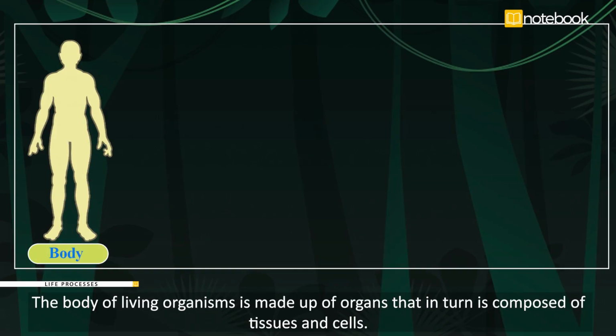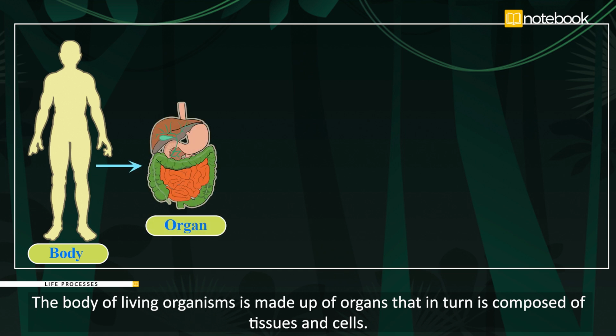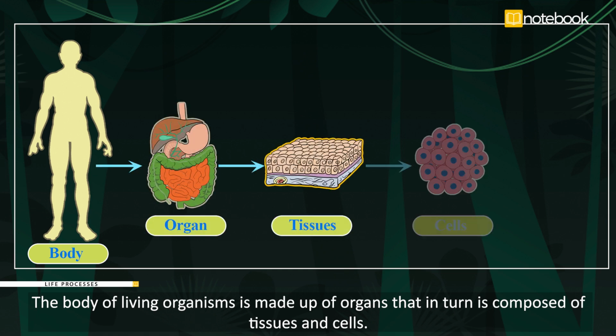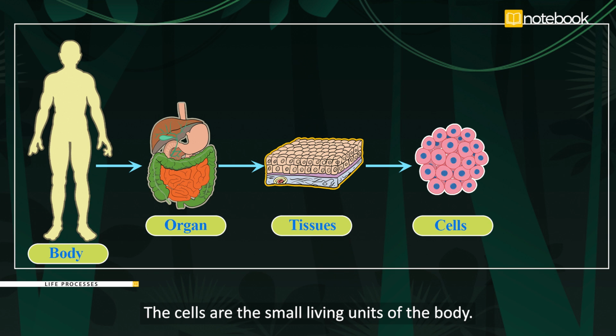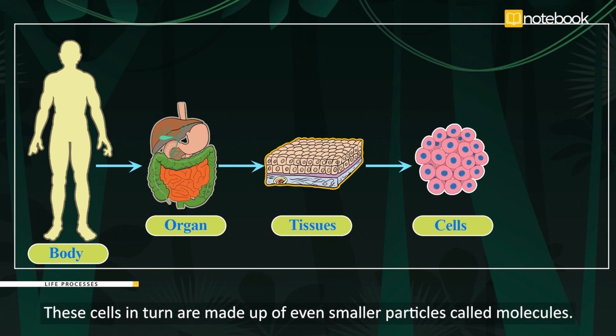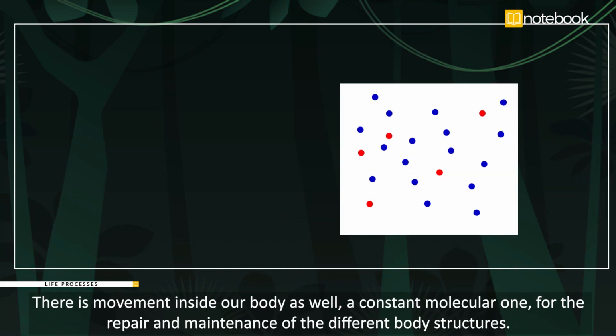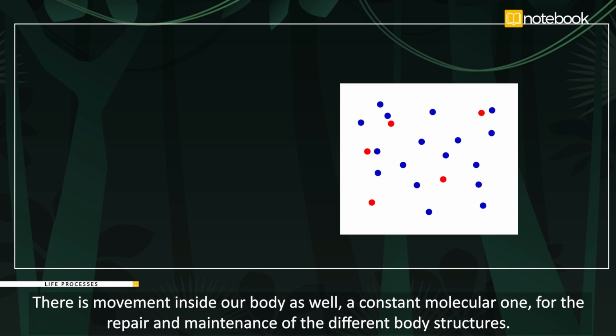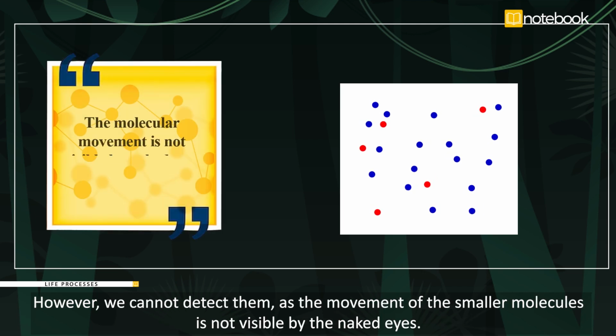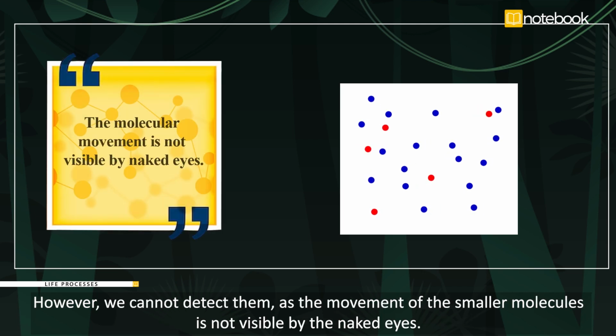The body of living organisms is made up of organs that in turn is composed of tissues and cells. The cells are the small living units of the body. These cells in turn are made up of even smaller particles called molecules. There is movement inside our body as well, a constant molecular one, for the repair and maintenance of the different body structures. However, we cannot detect them, as the movement of the smaller molecules is not visible by the naked eyes.